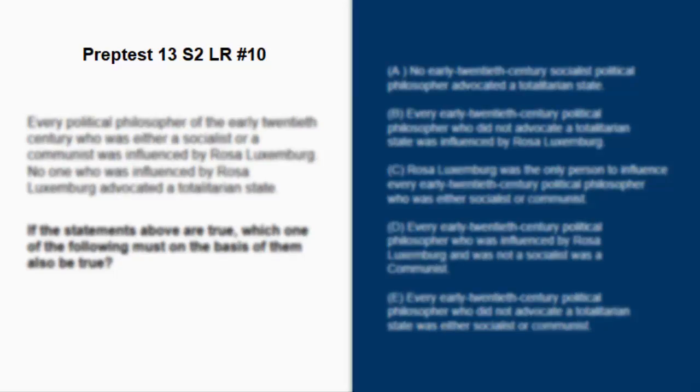And it starts off: every political philosopher of the early 20th century was either a socialist or a communist, was influenced by Rosa Luxemburg. No one who was influenced by Rosa Luxemburg advocated a totalitarian state. Now the prompt: if the statements above are true, which one of the following must, on the basis of them, also be true? So the reason why we know this is a strong must-be-true is because they tell you must also be true.